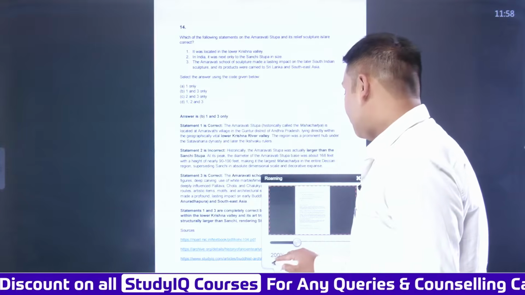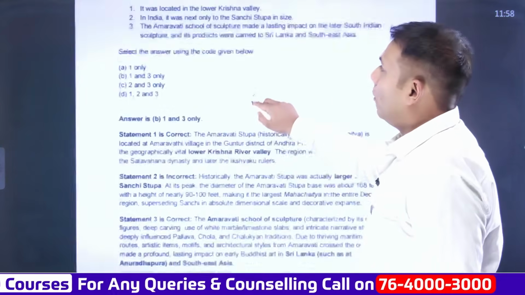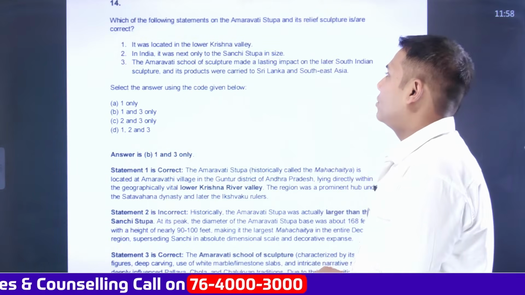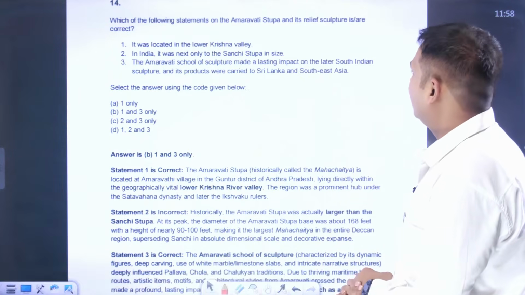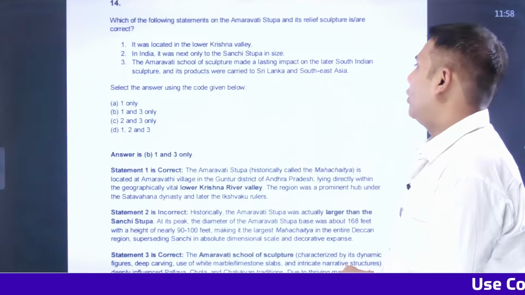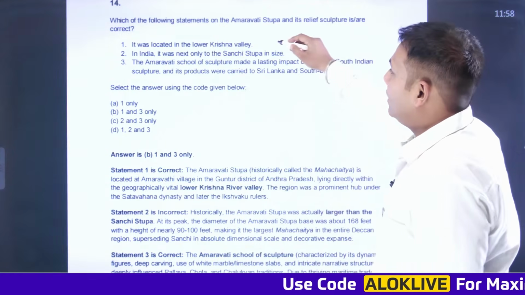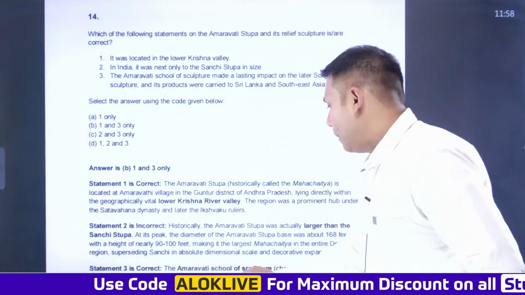Amravati Stupa. Now, it is located in the lower Krishna Valley. In India, it was next only to the Sanchi Stupa in size. The Amravati school of sculpture made a lasting impact on later South Indian sculpture and its products were carried to Ceylon, that is Sri Lanka, and Southeast Asia. Specifically, statements 1 and 3 are correct. So, the answer for this is B.